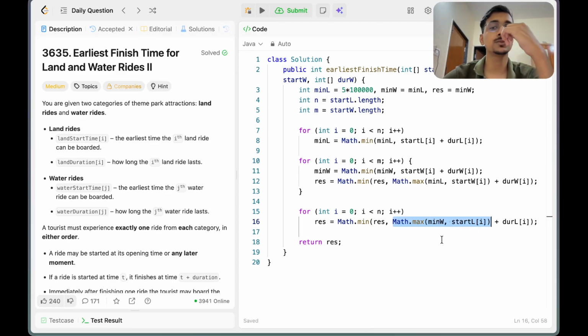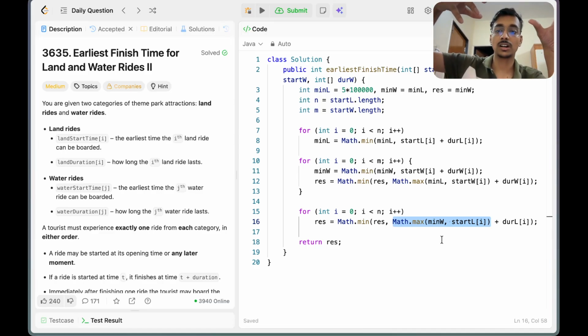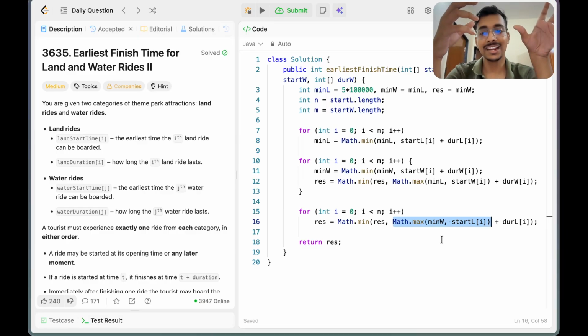Now what we are doing here is considering the most optimal water ride, along with almost all the possible land rides, and we are looking for the land ride that will start after the optimal water ride.